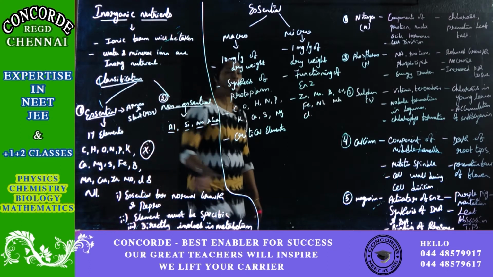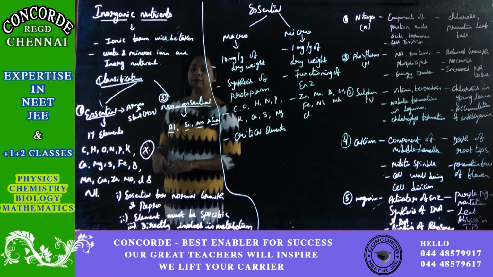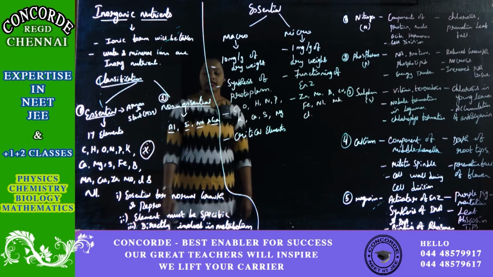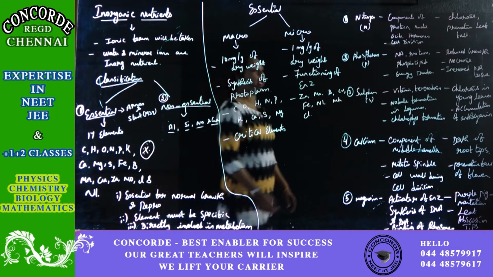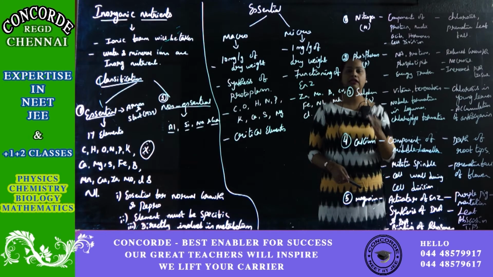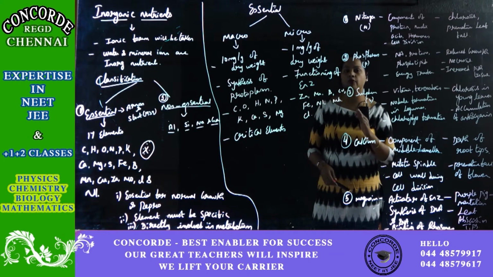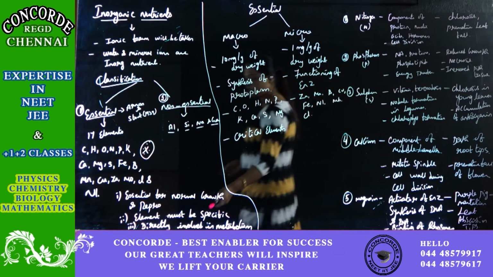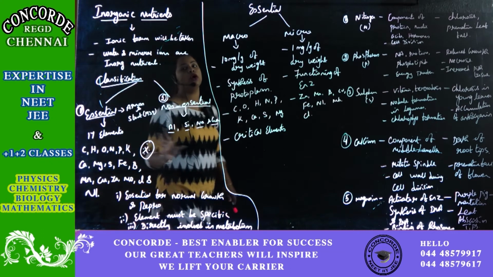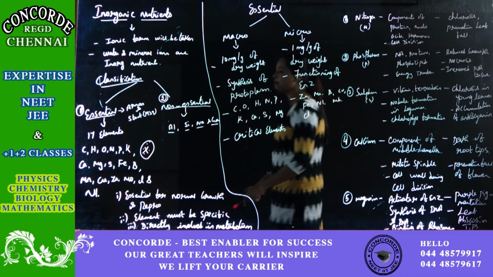Essential elements are essential for normal growth and reproduction of the plant. These essential elements are specific in nature. It is not that one element does the function of two or three kinds. One element does one specific function in the plant. Third, all these essential elements are involved in the metabolism of plants.